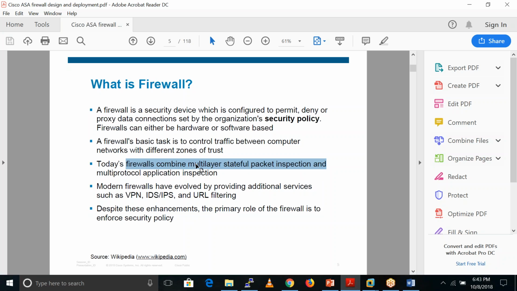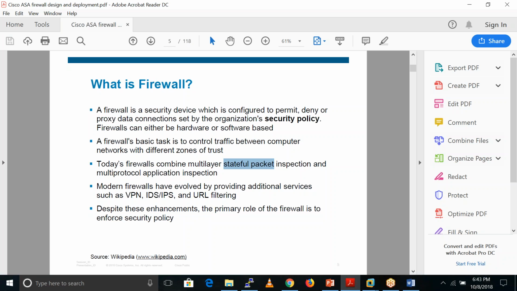A firewall combines multi-layer stateful packet inspection and multi-protocol application inspection. Can you repeat this point? Which one? This one, the third one? Yes. See, stateful packet means this firewall creates a session table for any data, or in our case in ASA we have a connection table.